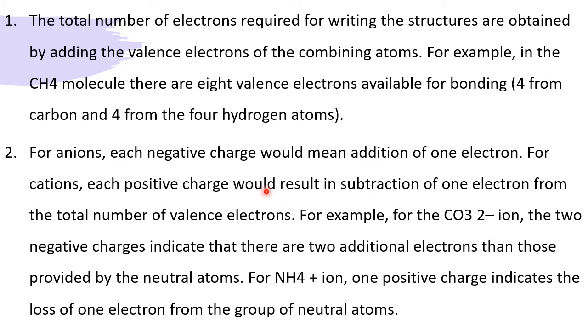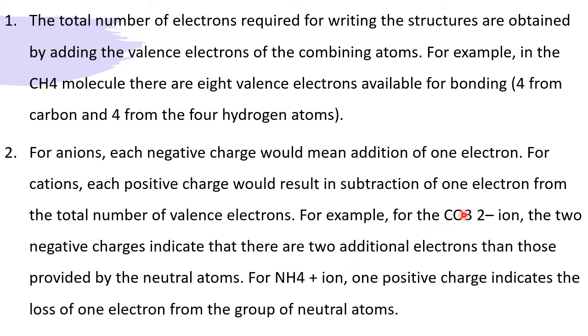So for an anion, the negative charge indicates that it has accepted electrons, that means electrons are more. A plus charge indicates electrons are less, or it has lost. Let us see one example he has taken: CO3 2 minus, the carbonate ion.